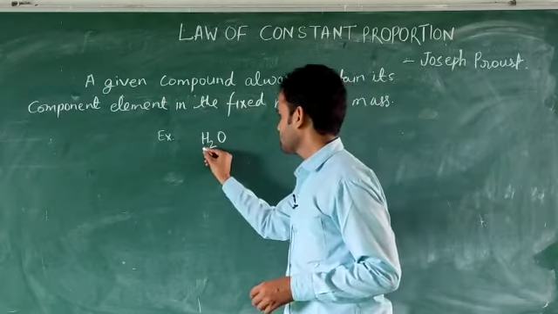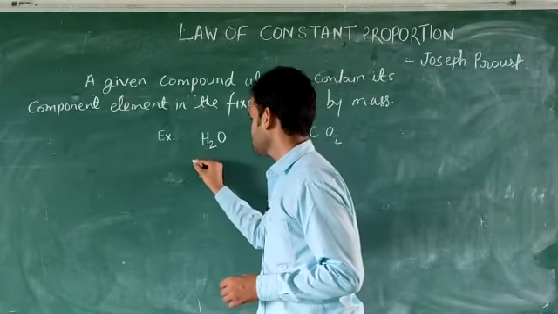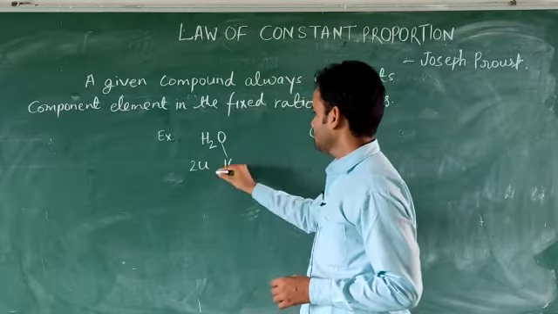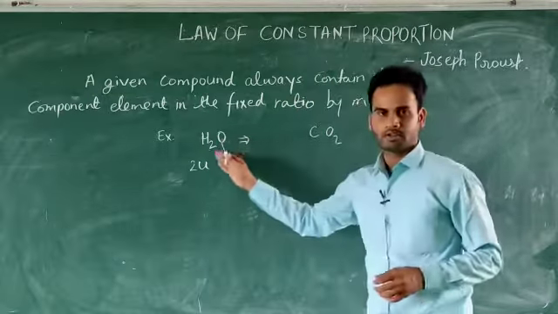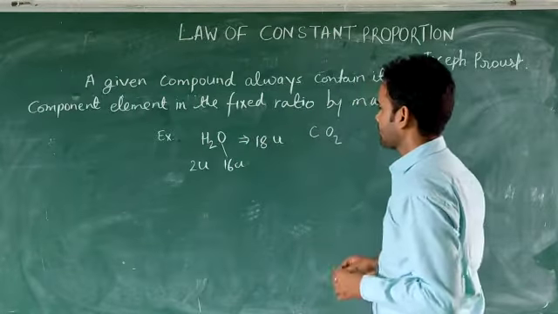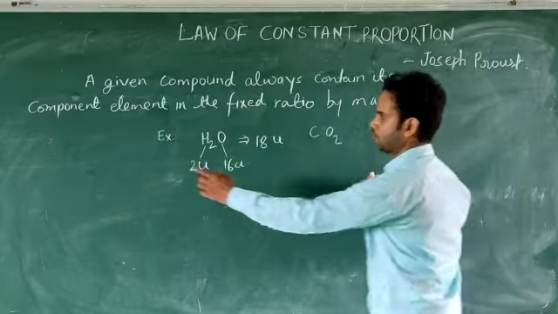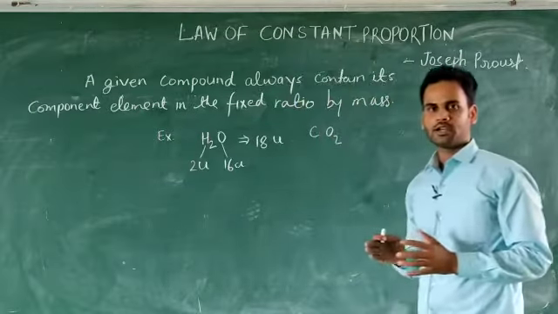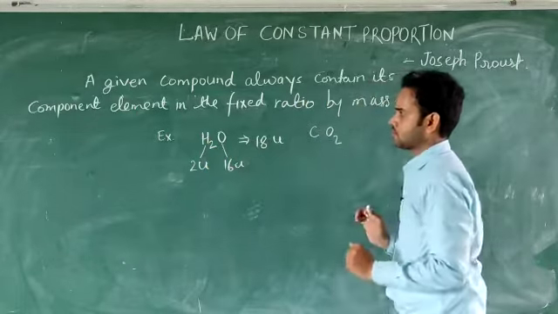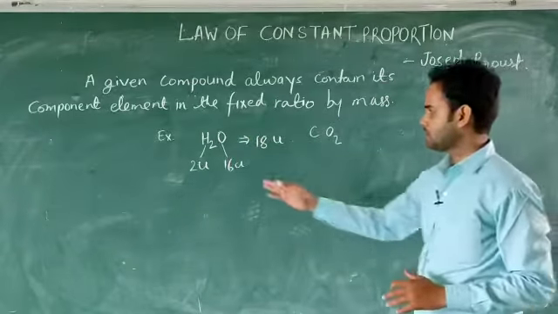You can see here the mass of hydrogen is 1. Here we are taking 2 hydrogen atoms, so it would be 2 units, and the mass of oxygen is 16 units. The molecular mass of water, you also know, is 16 and 2, so it would be 18 units. Now the compound is H2O and its component elements, that means those elements which are taking part in the formation of this compound, are hydrogen and oxygen. These component elements are in a fixed ratio by mass. So their masses are 2 units and 16 units.